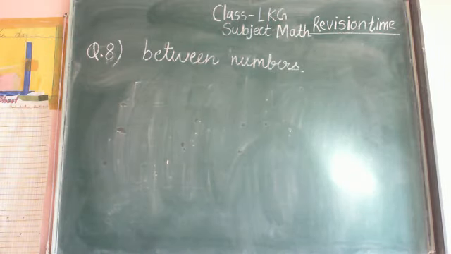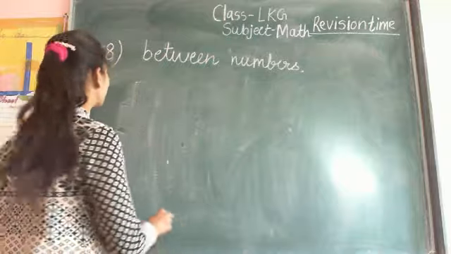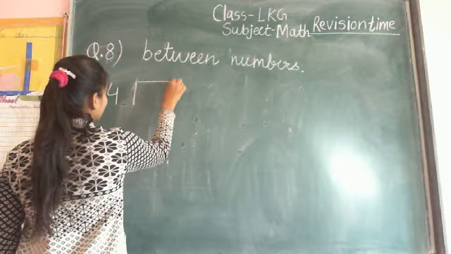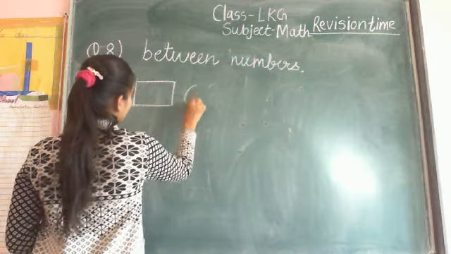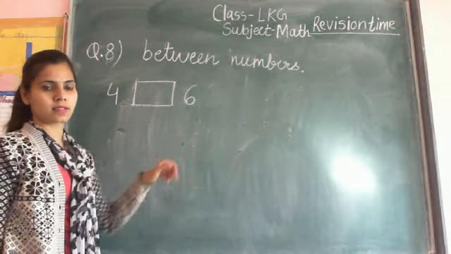Done. Now example number 1 is 4 and 6. Now what is the between number of number 4 and number 6?